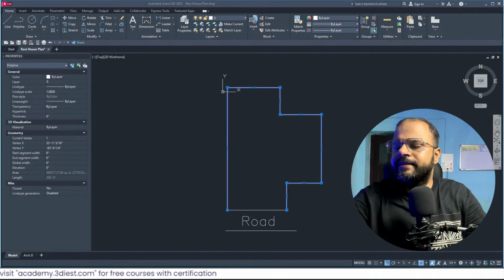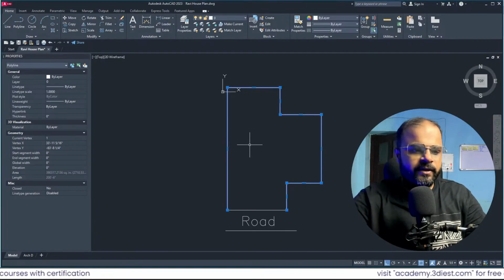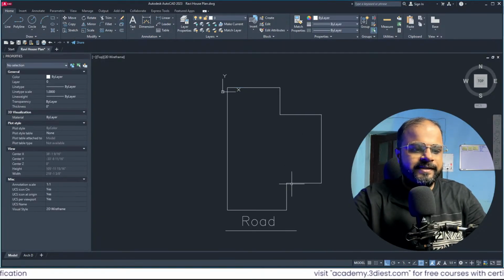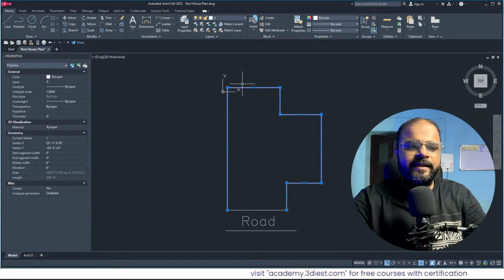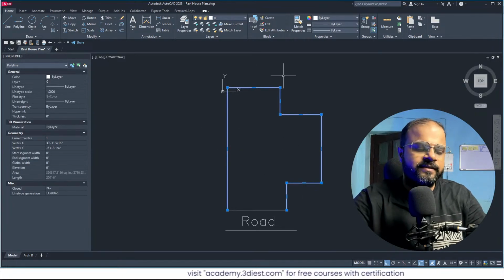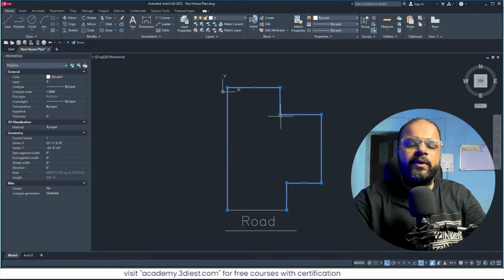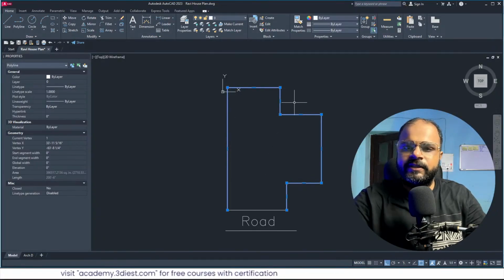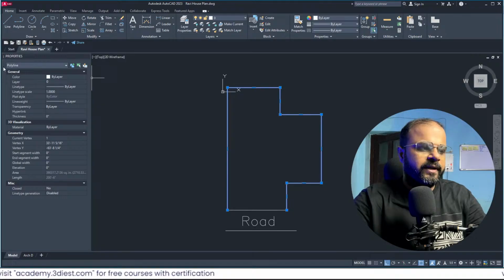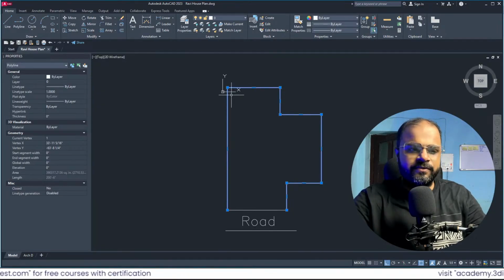Okay, so I can see a few viewers are already watching. Now if I select any of the lines, you can see it's selecting the complete loop. Why is that? Because I joined all the separate entities into a single spline, and now you can see it says polyline, because I joined all the lines.